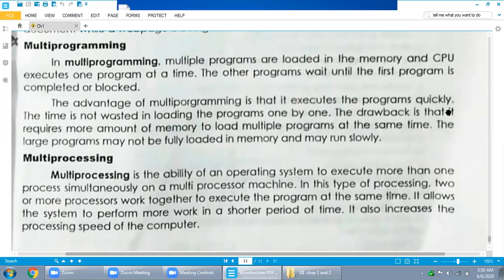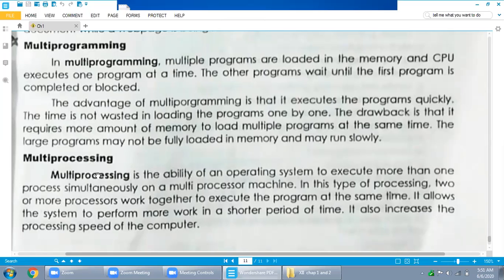The drawback is that it requires more memory to load multiple programs at the same time. Let's say two programs are currently open. I will open another program, browser, games, different programs. At the same time, you will see that your CPU will hang up. Why? Because you have only 4 GB of RAM, or someone has 2 GB, someone has 1 GB RAM in their system. So if you want to load more programs in your computer at the same time, then you must increase the size of RAM.